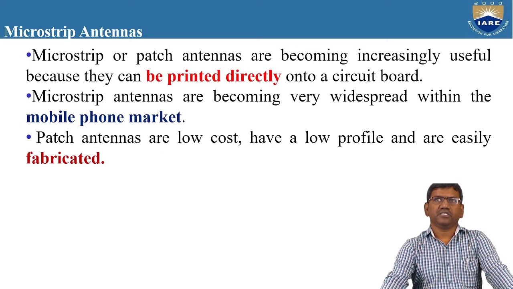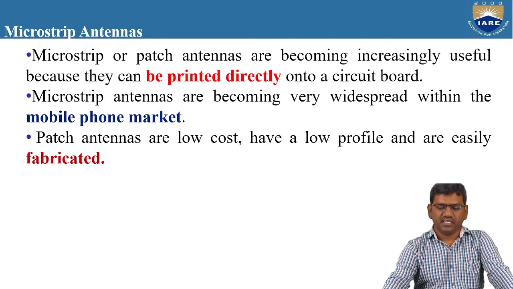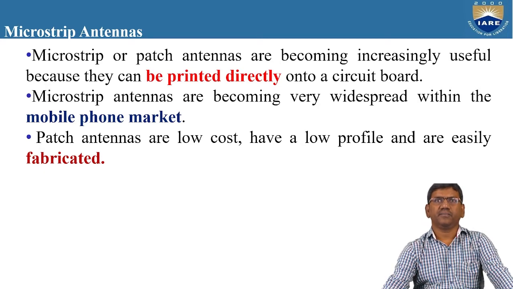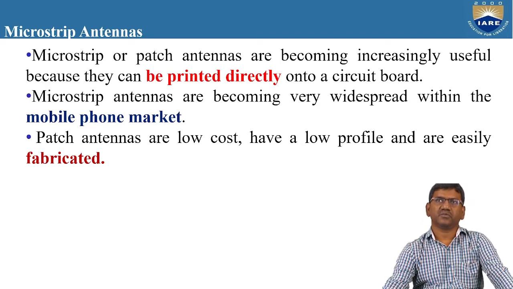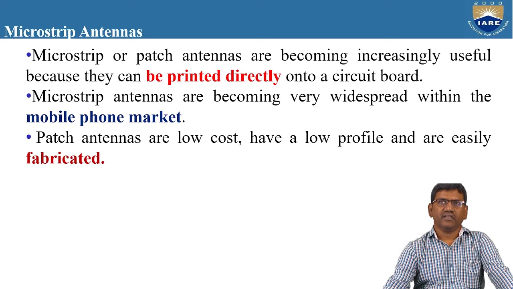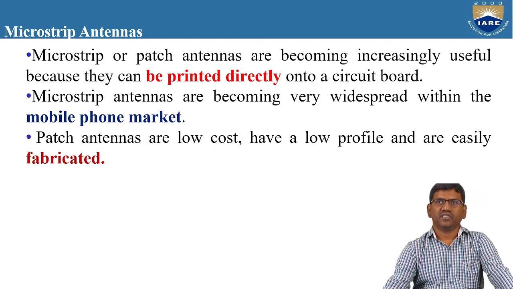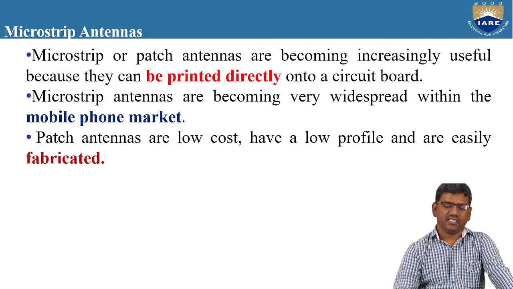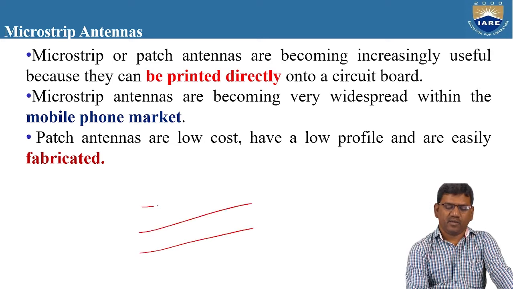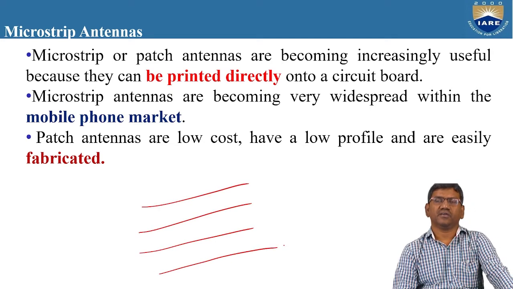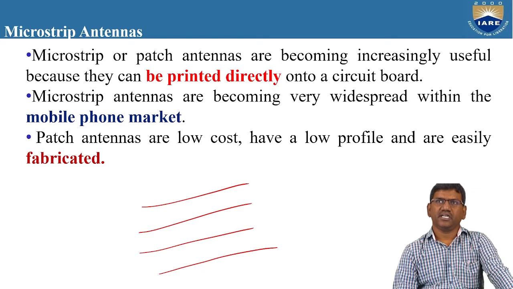So these microstrip or patch antennas are becoming increasingly useful because they can be printed directly onto a circuit board. When you look at the motherboard of your CPU, you can see some copper lines or silver lines which are printed directly.